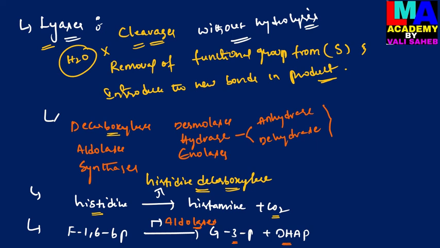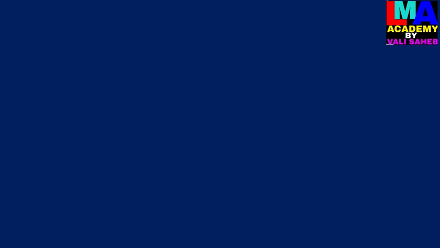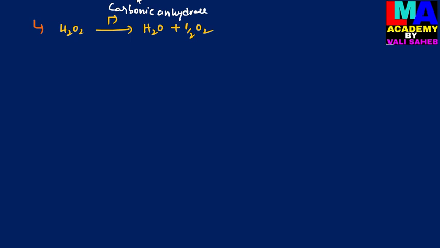And then I will give one more example which is related to the lyases, that is the breakdown of hydrogen peroxide into water and oxygen. This reaction is catalyzed by the enzyme carbonic anhydrase. So here anhydrases are enzymes of lyases which are involved in the breakdown of hydrogen peroxide into water and oxygen.